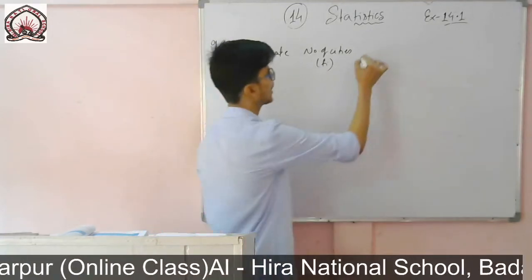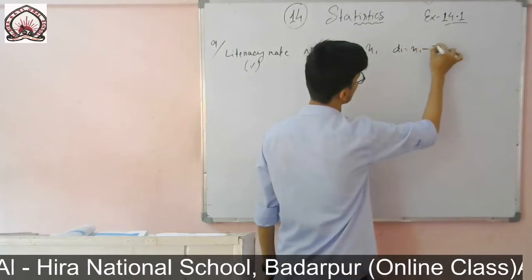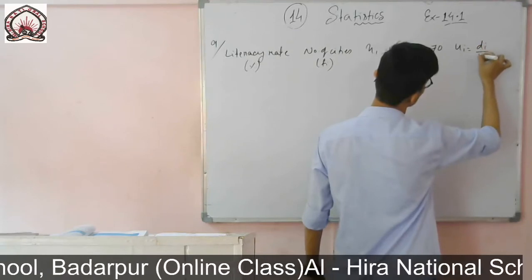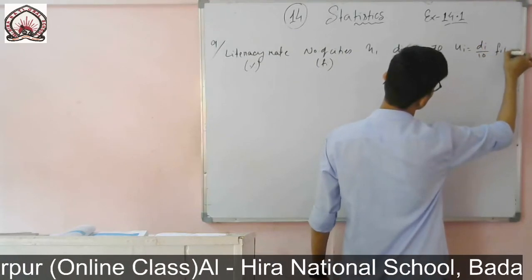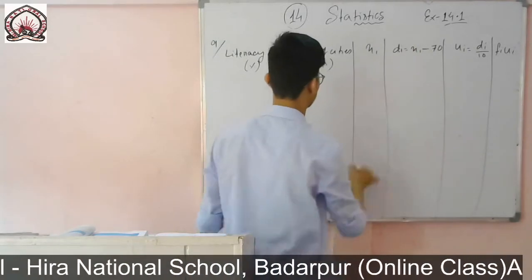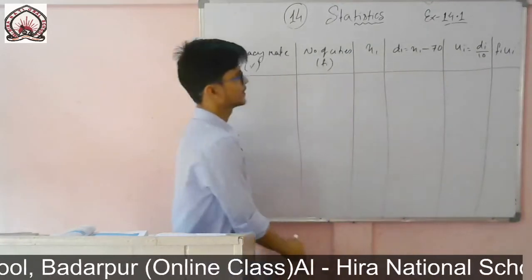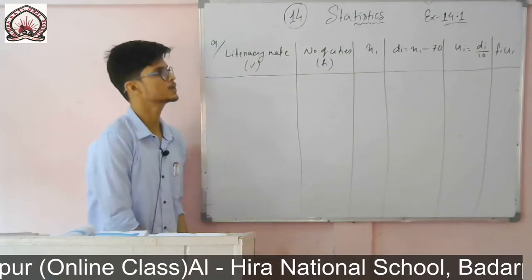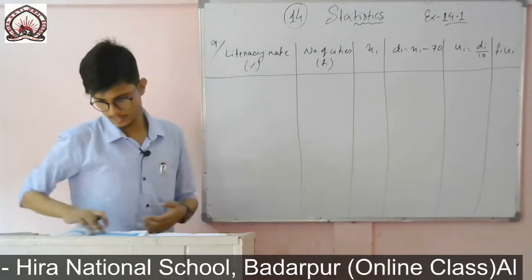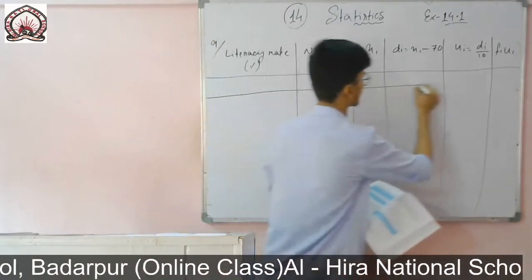Then normally we find the class mark xi, then di equals xi minus A, which was 70, then ui equals di by 10, that is the height, and last one is fi ui. Let me make the boxes.